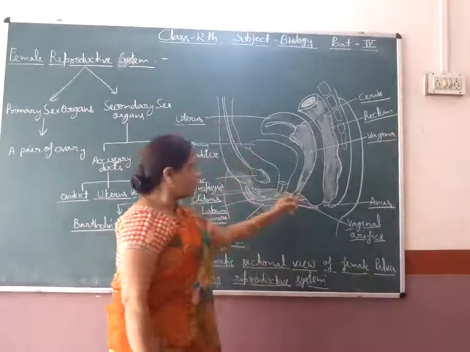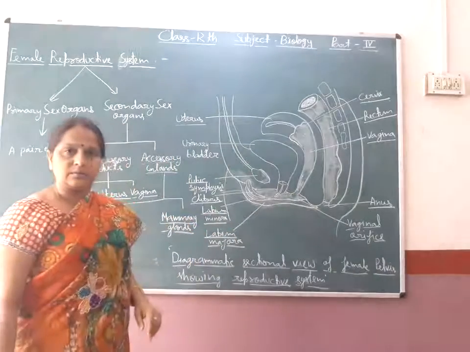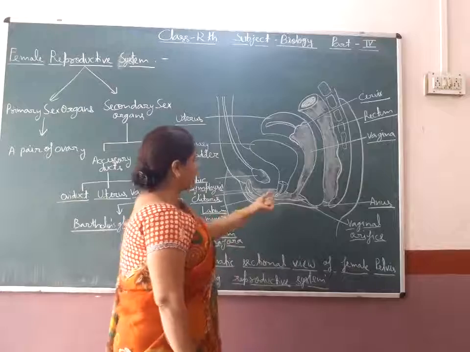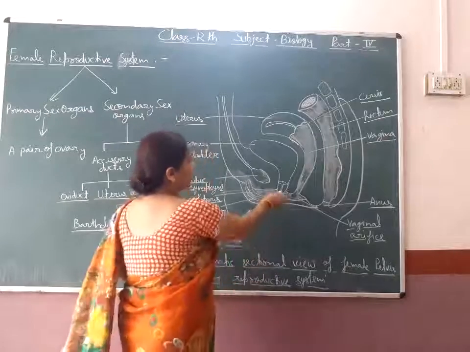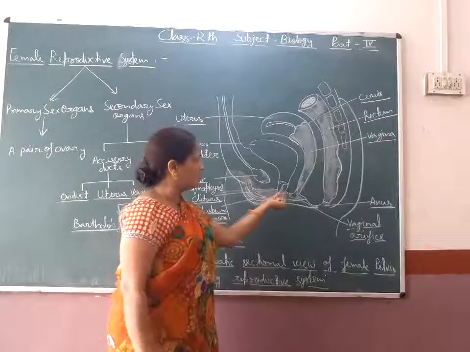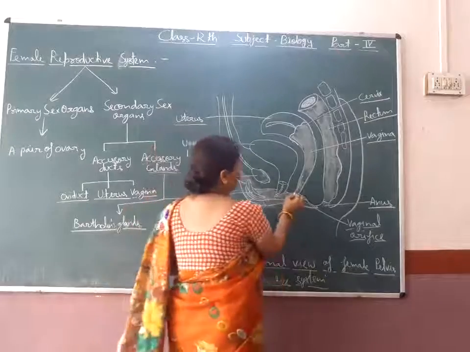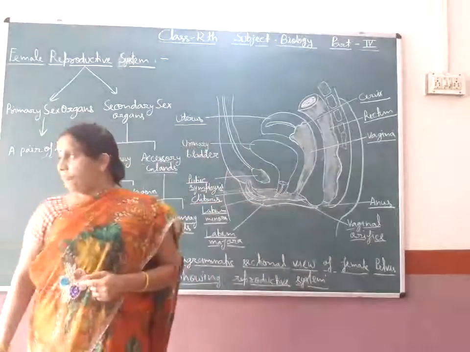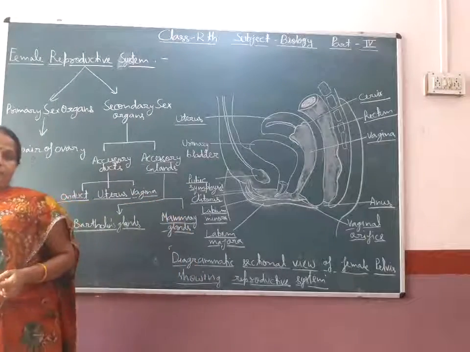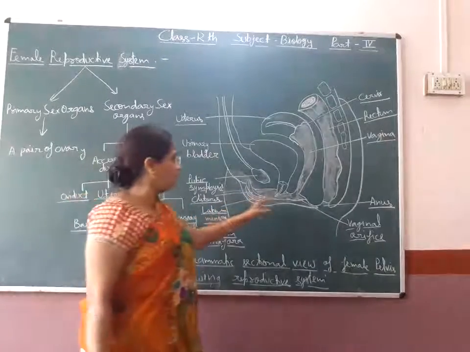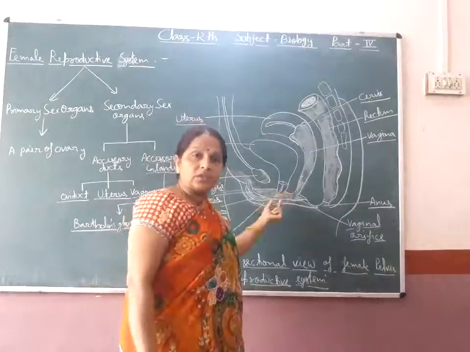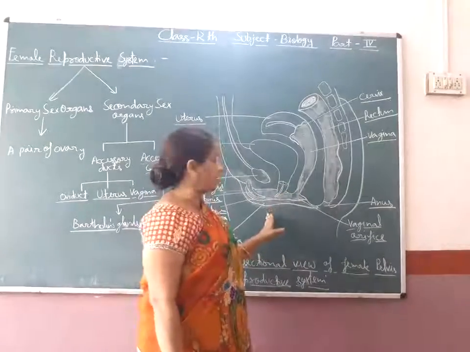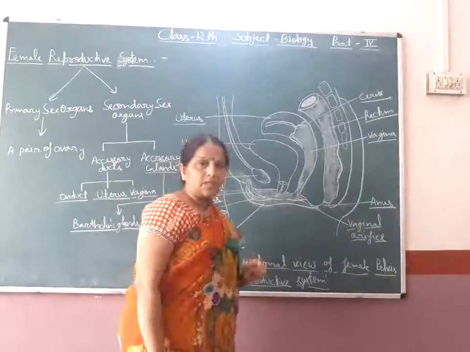It means the passage of ova released from the body is different, and the passage of urine released from the body is different. Both are two passages. While in the case of male, there is only one passage. So here in female, there are two passages.